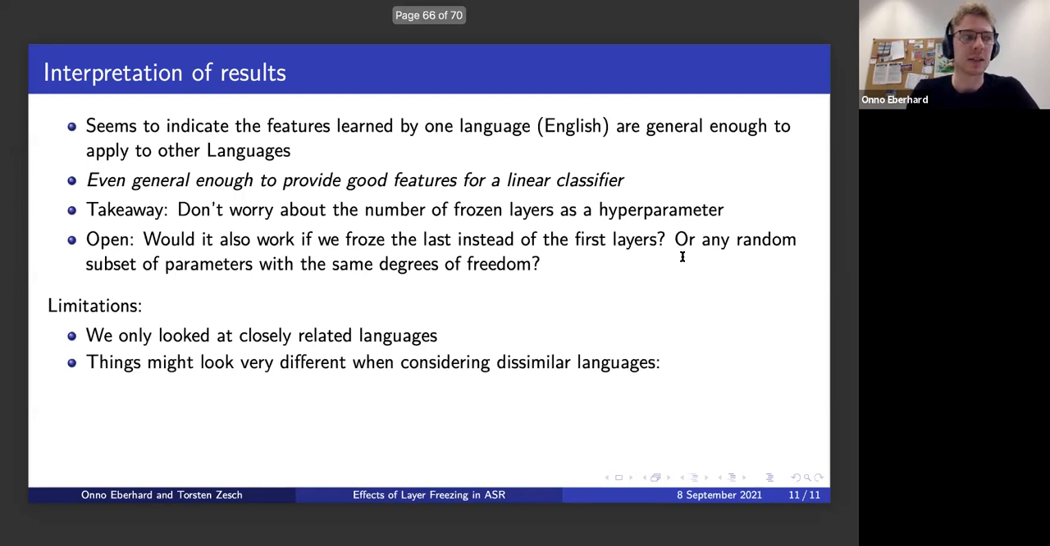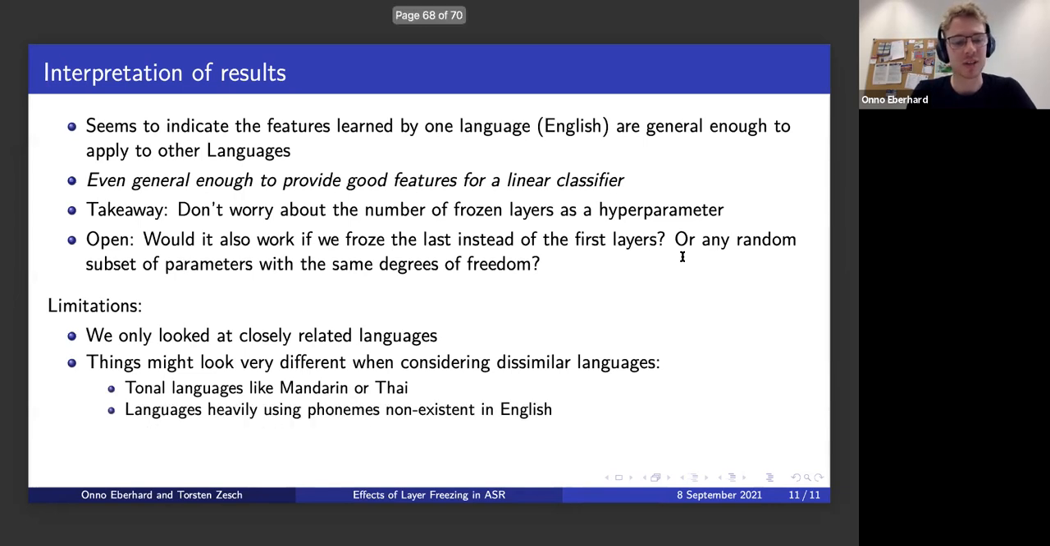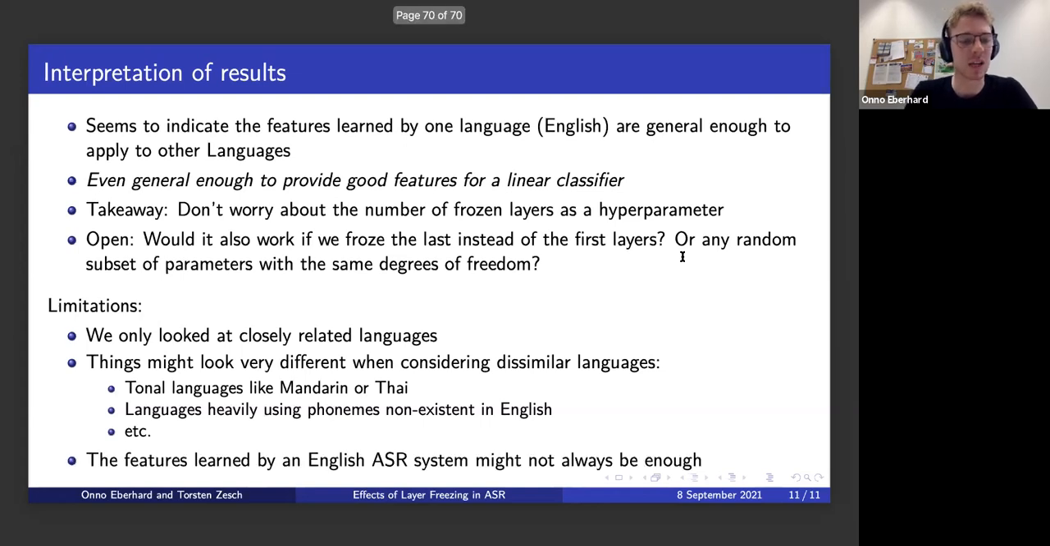And if we were to look at other languages, for example, tonal languages like Mandarin or Thai, or maybe languages which heavily use phonemes that are very rare or even non-existent in English, or any other kind of different language, maybe the features learned by this English language system would not be enough to transfer well.